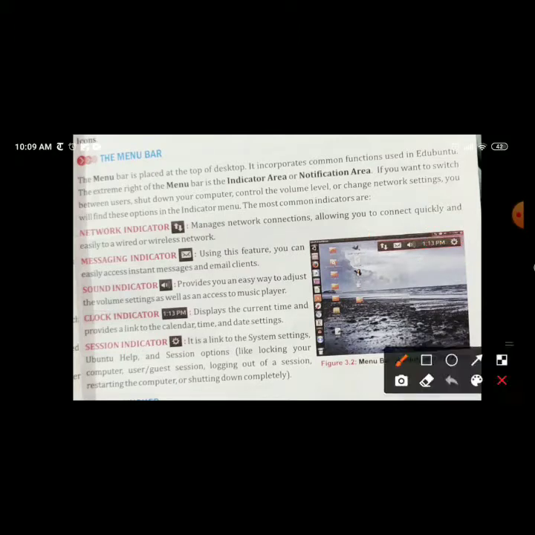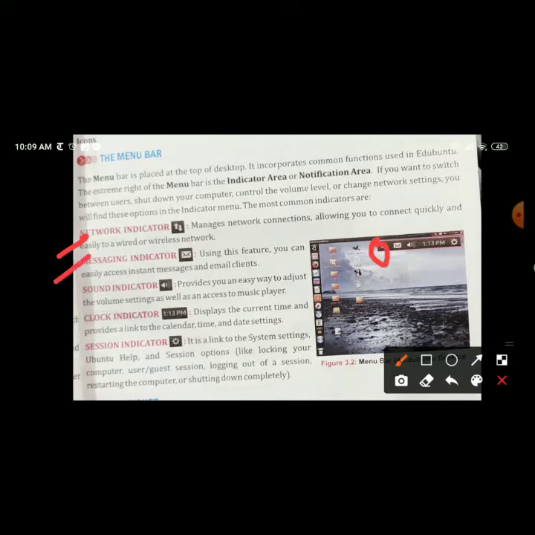On the indicator area there are small icons like network indicator, messaging indicator, sound indicator, clock indicator, and session indicator. So we will learn about all these indicators. First is the network indicator. It manages network connections, allowing you to connect quickly and easily to a wired or wireless network. It will show whether you are connected to the internet or not.